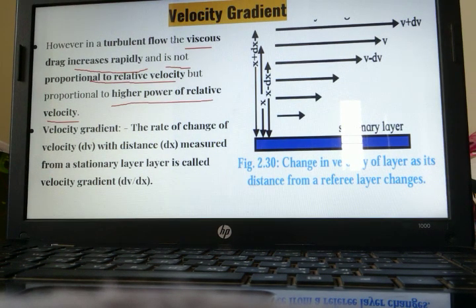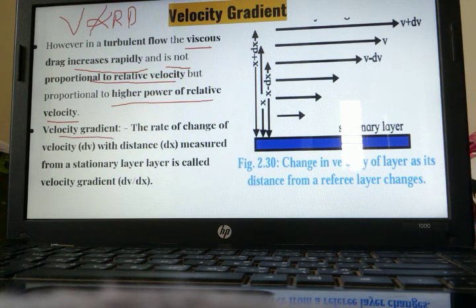Are you able to understand? Turbulent means what? Violent flow. In turbulent flow, viscous force or viscous drag is not proportional to relative velocity, but it is proportional to higher power of relative velocity.